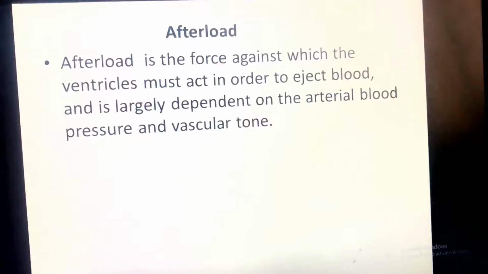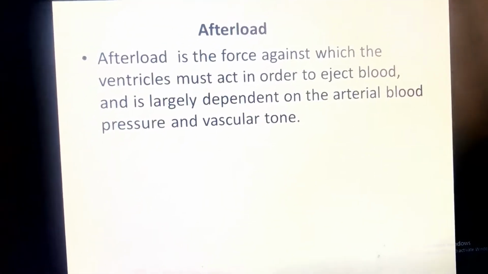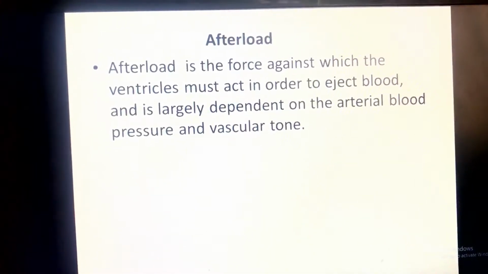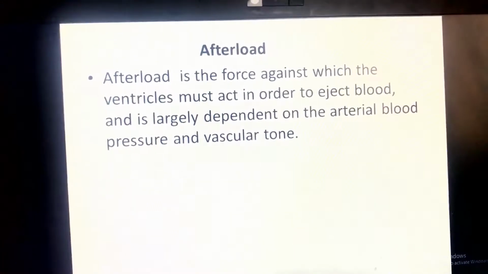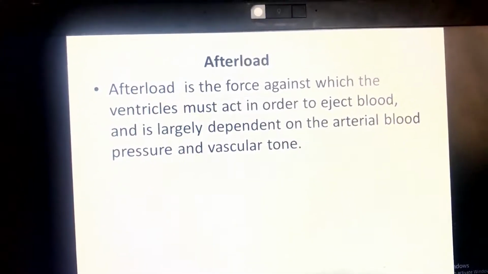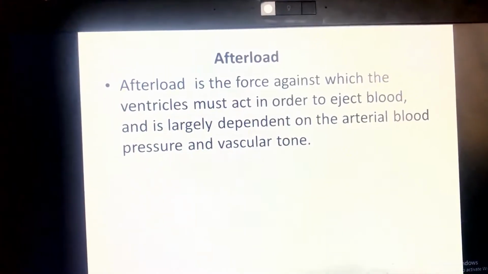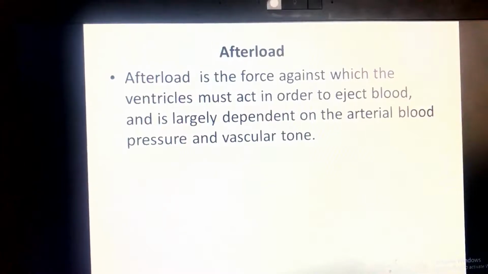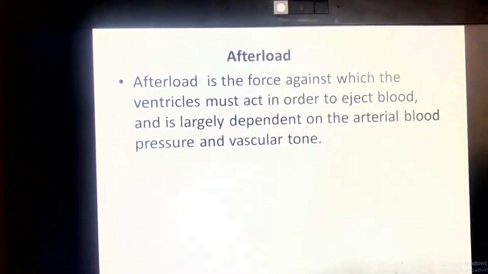When there is arterial resistance, the heart will use a lot of force against the resistance of the vessels. Afterload is the force against which the ventricles must act in order to eject the blood.